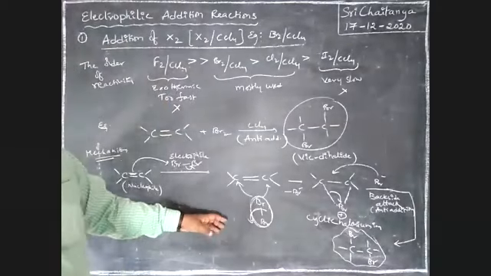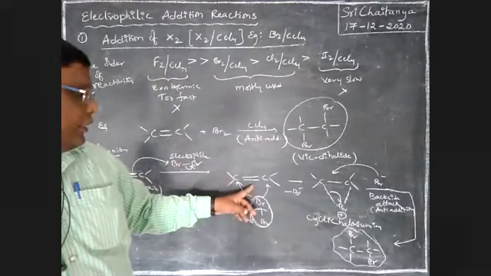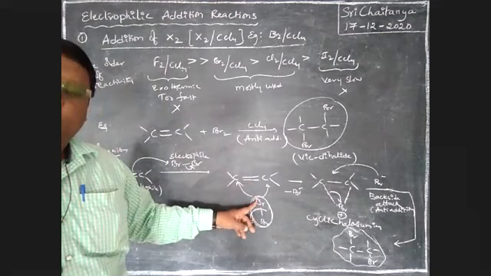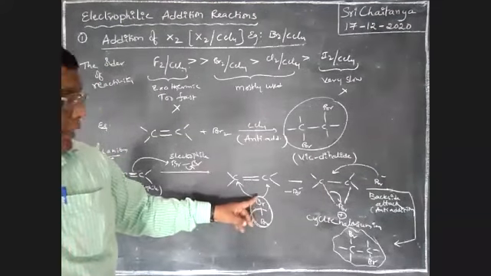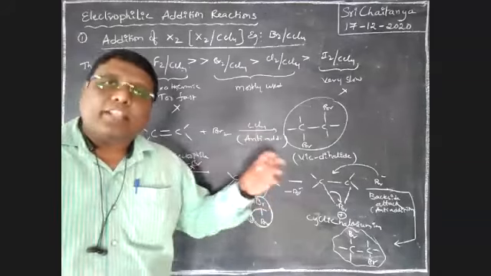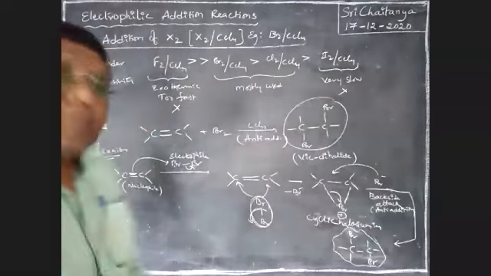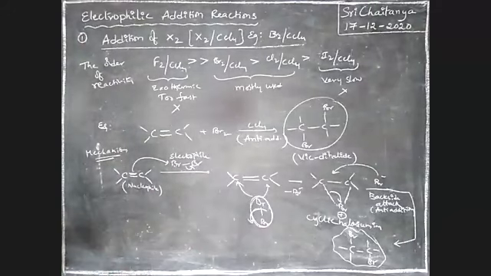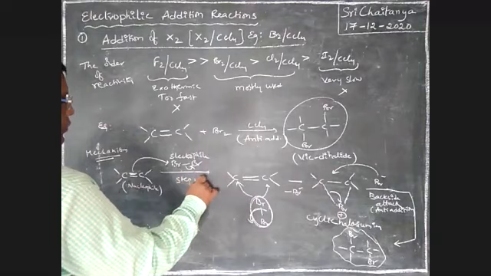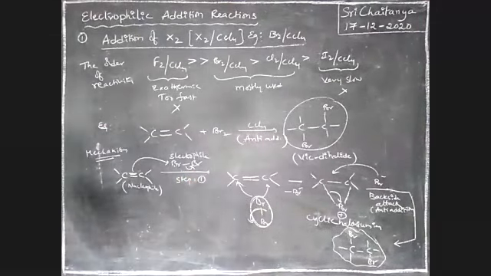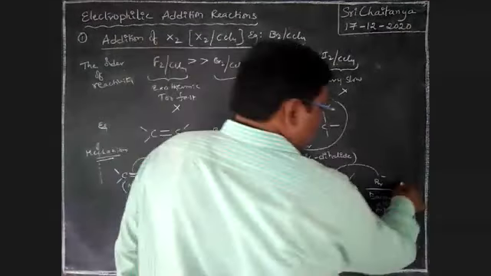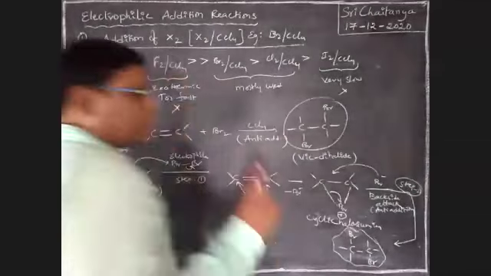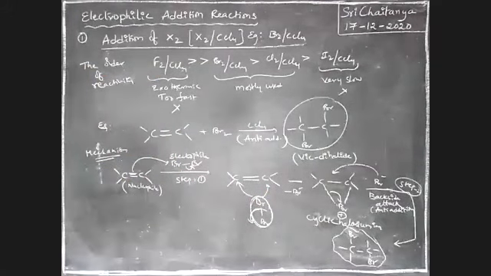That donated electron pair is accepted by this bromine. Where are the accepted electron pairs accommodated? That is the sigma star, not pi star, it is sigma star. So note down this point. Boys, it is step 1, and that is step 2. It is a 2-step mechanism. Next.